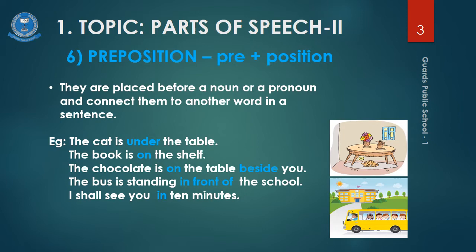I is a pronoun. One pronoun is connected to a noun using the preposition in. The train will leave at midnight. The train is another noun, and midnight is a noun, and therefore they are showing the relationship in a sentence by using the preposition at.